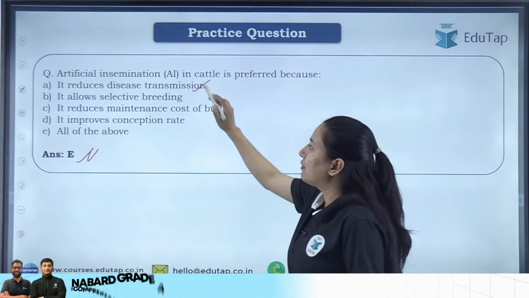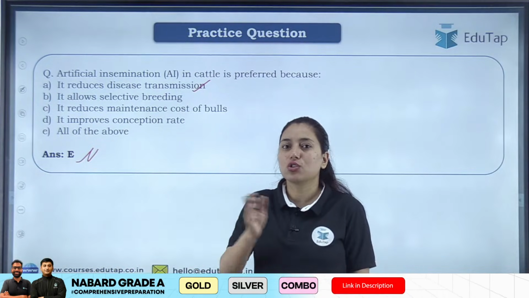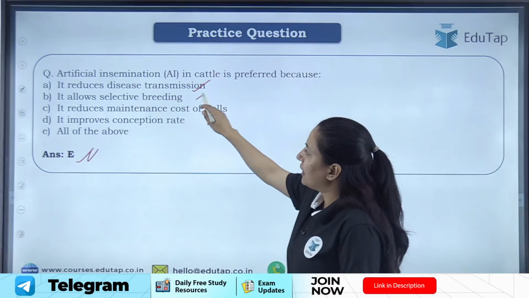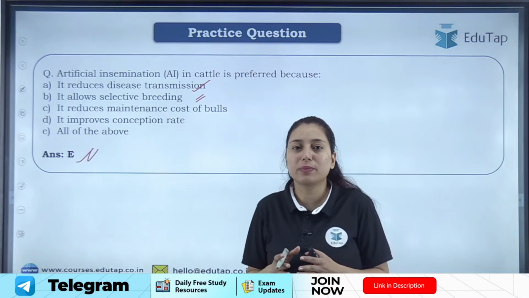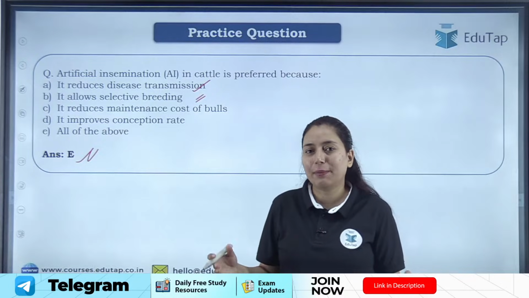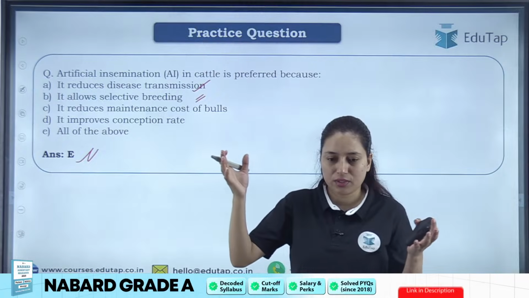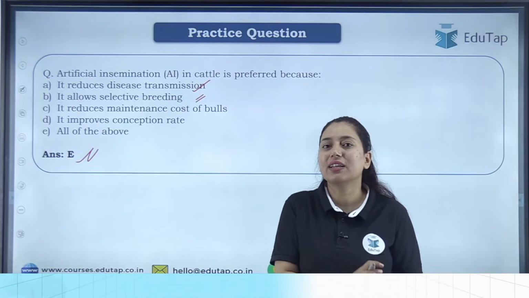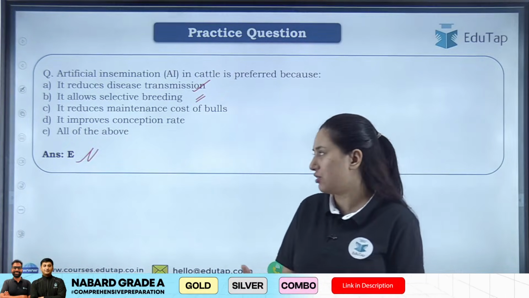See students, it will reduce disease transmission. If the bull is having any disease, there will be no transmission of that disease to the female cattle, right? So it allows selective breeding. Now if we want to crossbreed some exotic breed with our Indian breed, what will happen? We cannot bring that breed here, so we can just import that material, and then do the crossbreeding here in India, in our country, right?